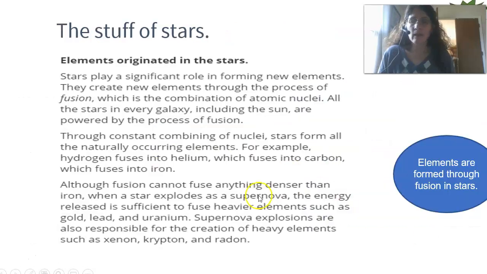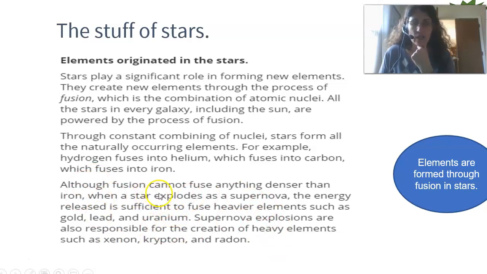compounds. We also learned a little bit about fusion last chapter, that many of our elements are created by fusion in the star. Well, let's build on that. It says in this third paragraph, so the first paragraph talks about how elements up to iron are created in a star because of fusion. What about those that are heavier than iron? Well, we need some more information, and that's right here in this third paragraph.